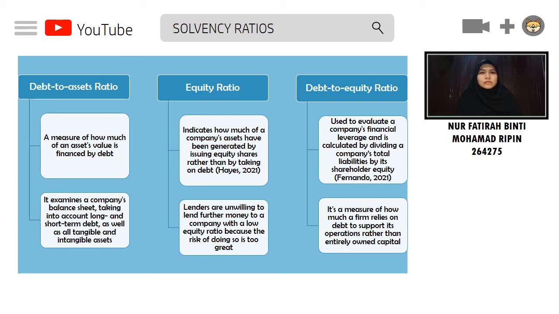The last solvency ratio is the debt to equity ratio, which is used to evaluate a company's financial leverage and is calculated by dividing a company's total liabilities by its shareholders' equity. In corporate finance, the ratio is a crucial statistic. It is a measure of how much a company relies on debt to support its operations rather than entirely on its own capital. In the case of a corporate downturn, it represents the capacity of shareholder equity to satisfy all existing obligations. Since the risks associated with long-term liabilities differ from those connected with short-term debts and payables, investors frequently alter the ratio to focus on long-term debt.